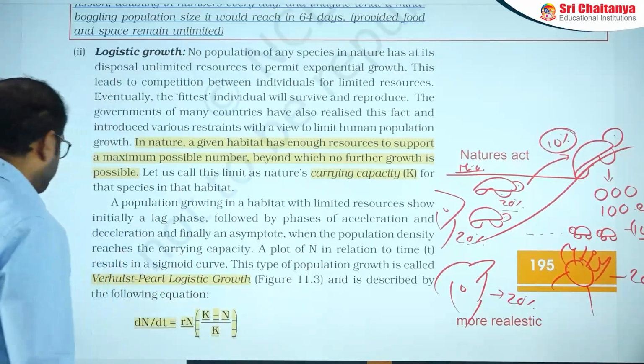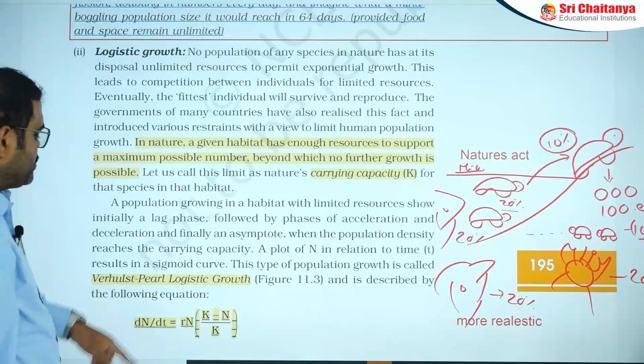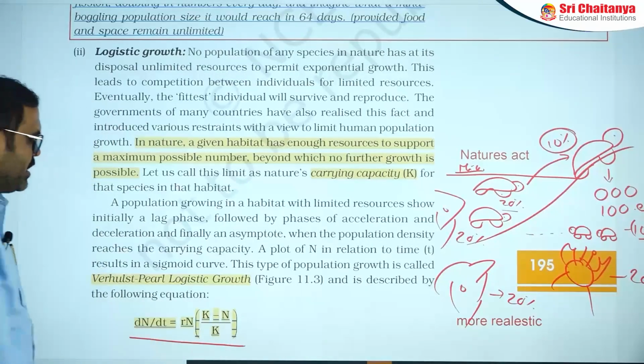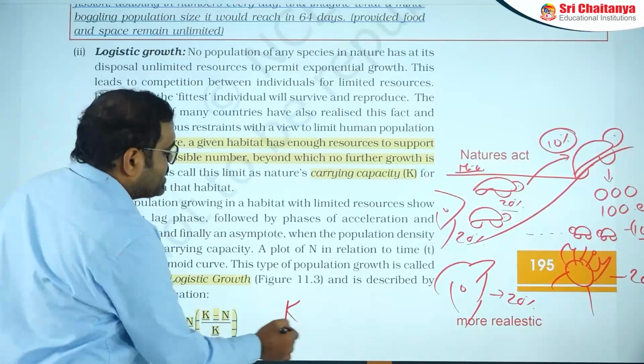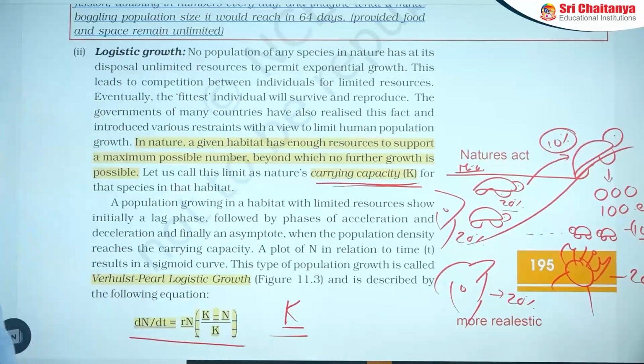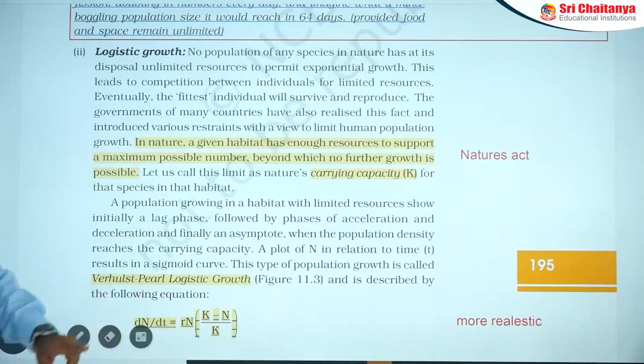That is the important point. For these cases, you need to know the equation: dN by dt is equal to rN into (K minus N) by K. Here K is the carrying capacity. K is the carrying capacity. That is a very important concept from this point.